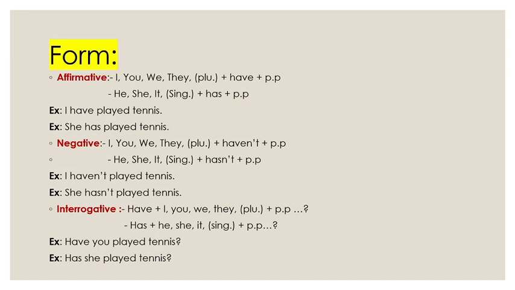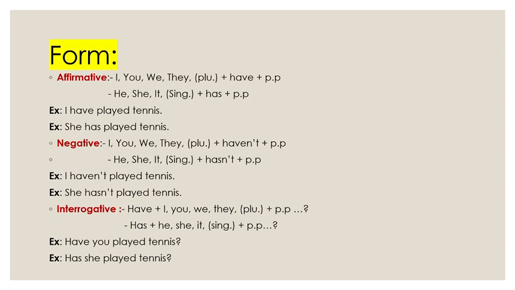Okay, finally, the questions. First of all, we have two kinds of questions: yes or no questions and WH questions, which start with a WH word. Let's start with yes or no questions. When you want to make a yes or no question, we start with have or has plus the subject, singular or plural, plus the verb in past participle.